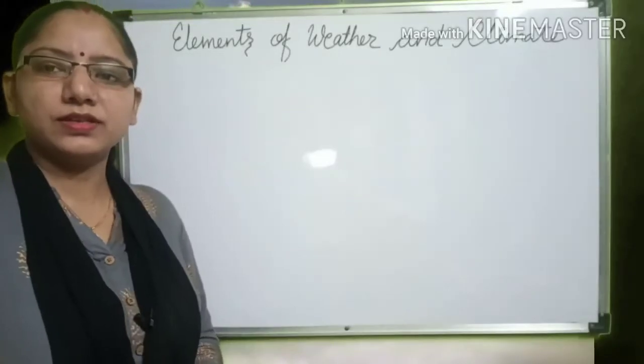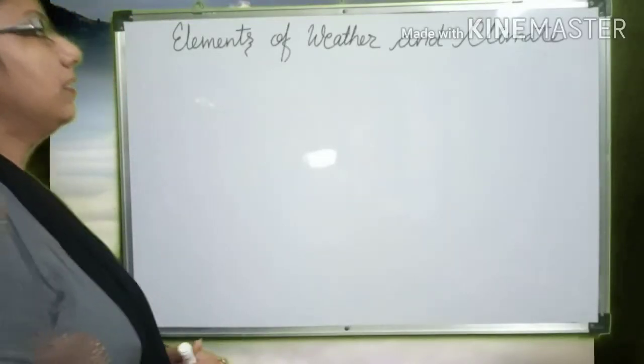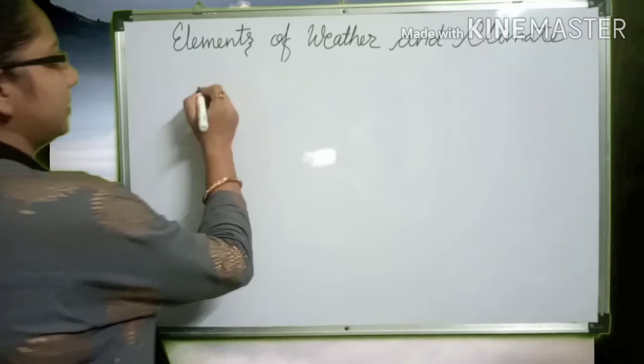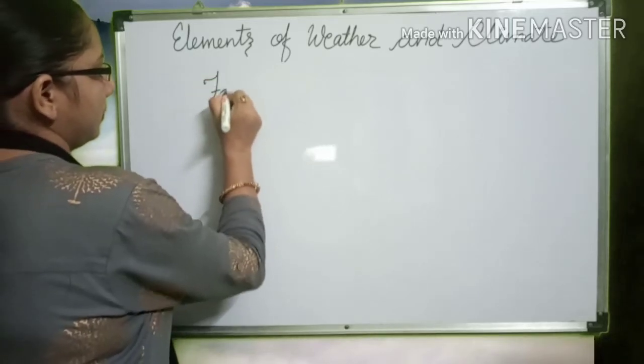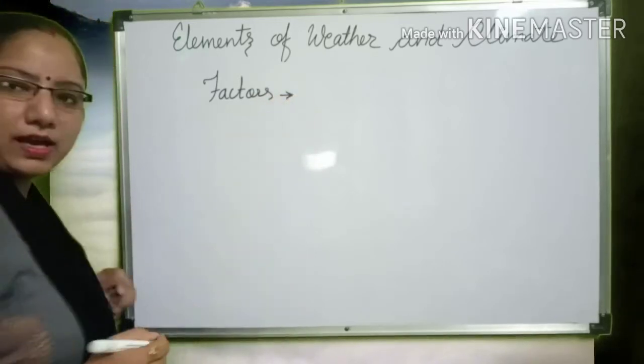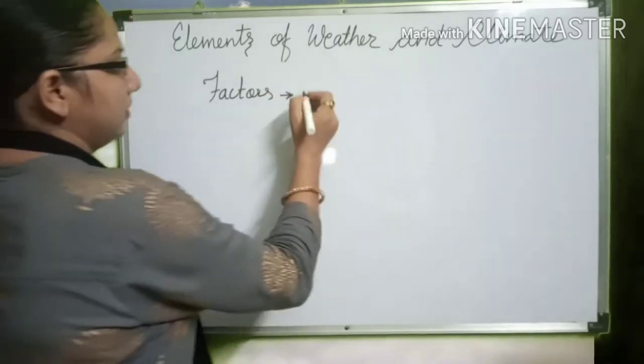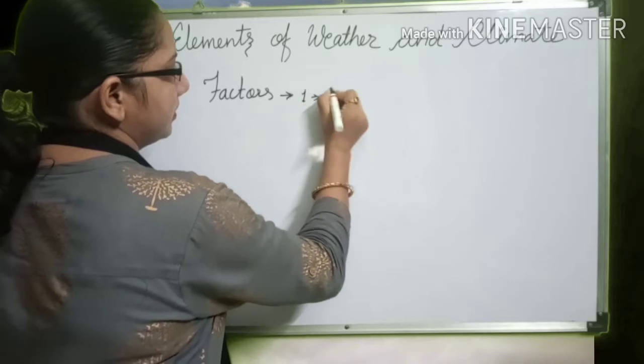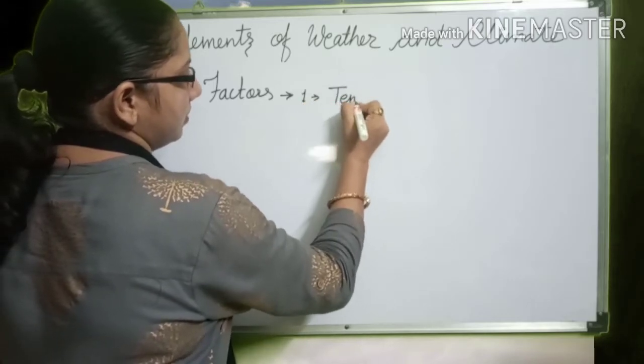So if we talk about the factors, or we can say the elements, which affect our weather and climate, number one is temperature.